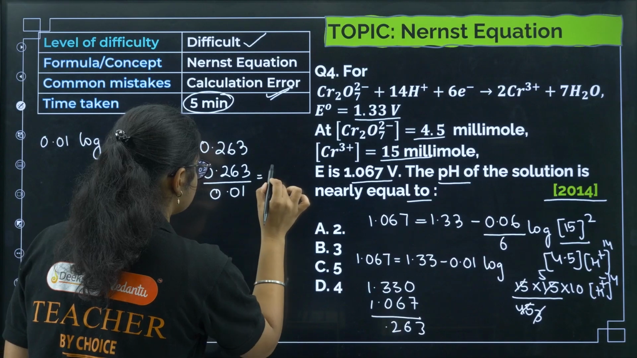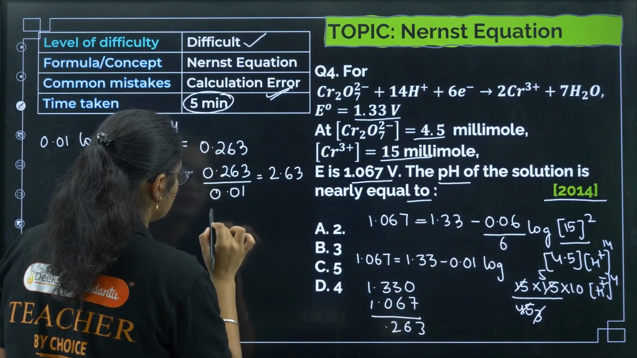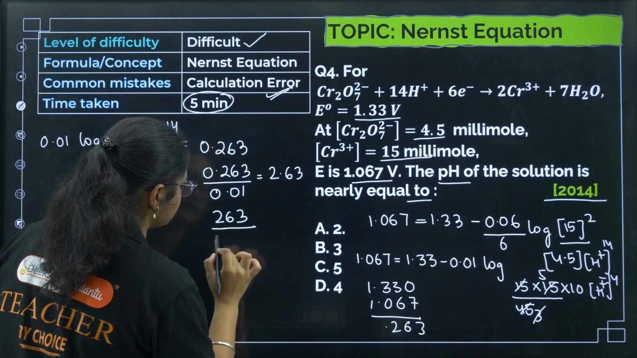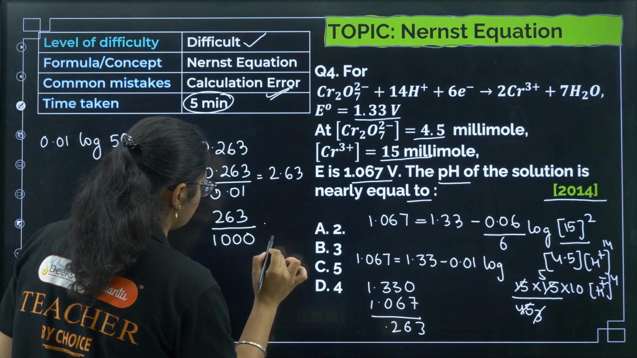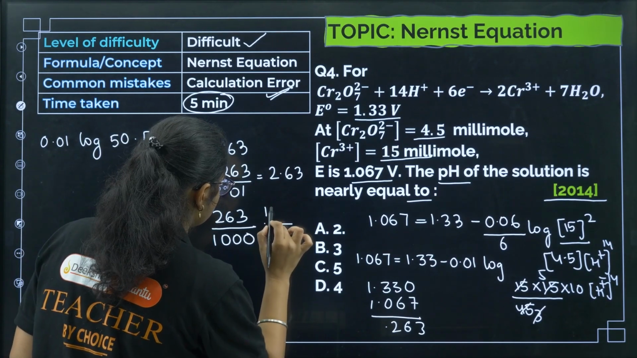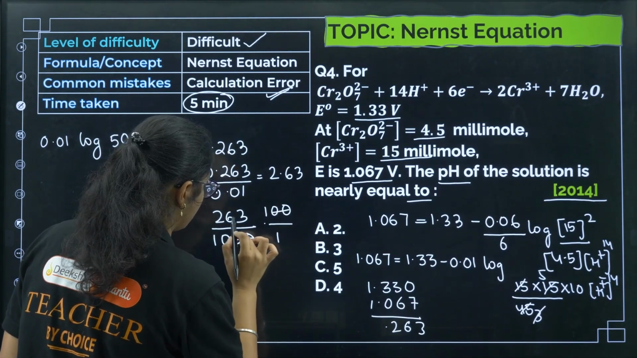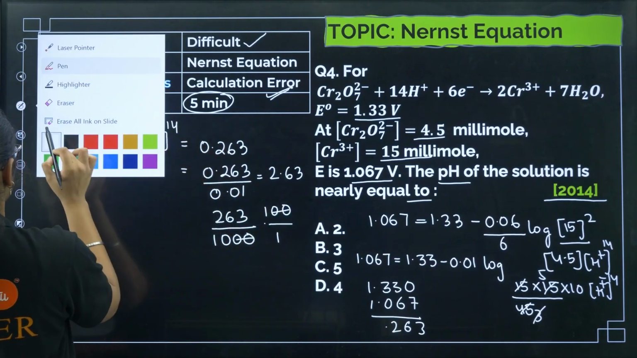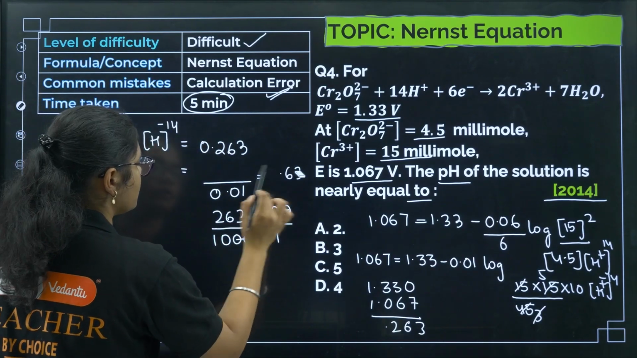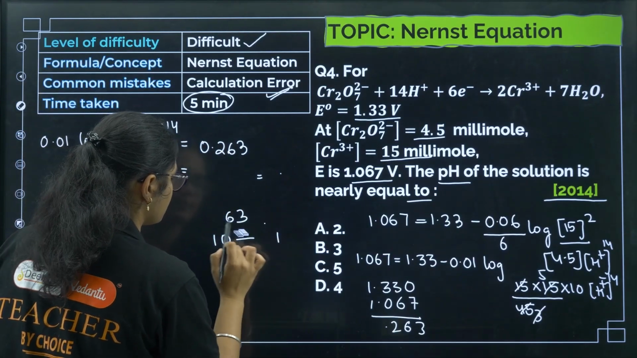So we'll get 22.63, right? I can do it like this: 263 divided by 1000 into 1 by 100, right? So if I cancel, I'll get 26.3. Okay, so this whole thing will become 26.3.